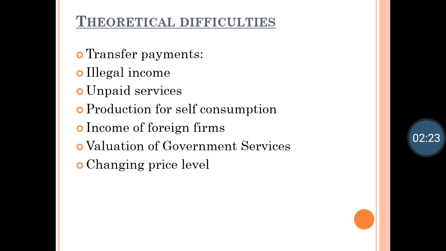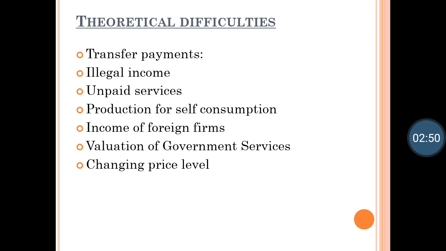So the first theoretical difficulty is transfer payments. There is no clear picture of whether this transfer payment should be included in national income.